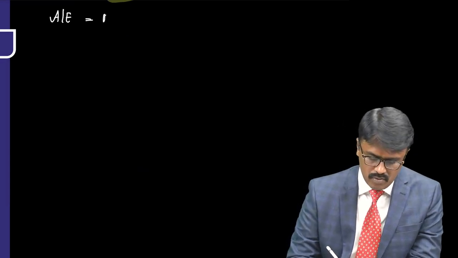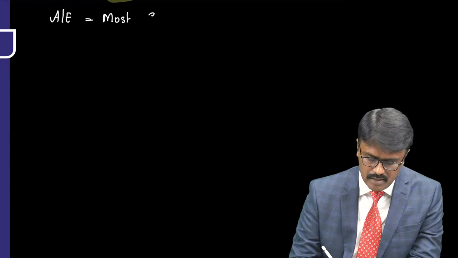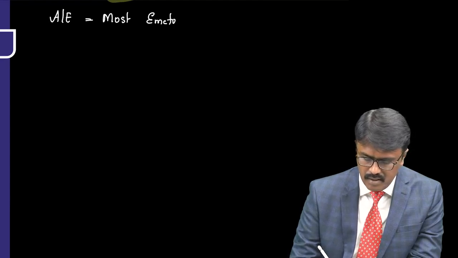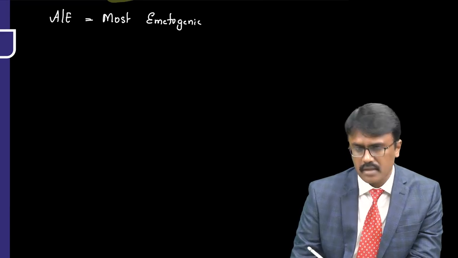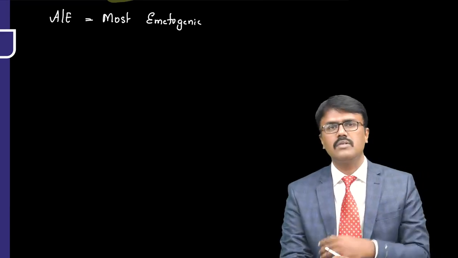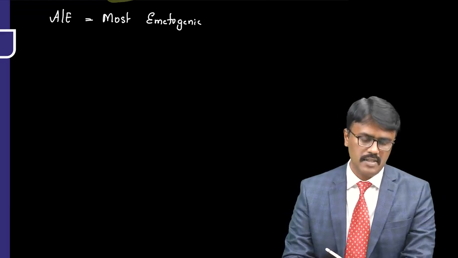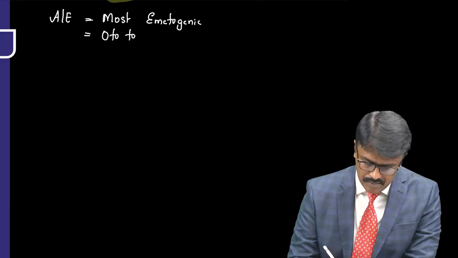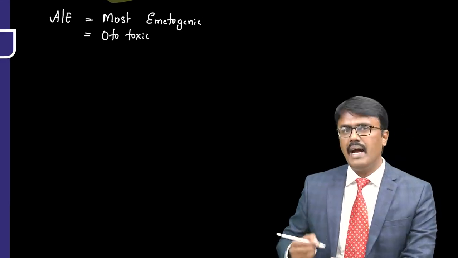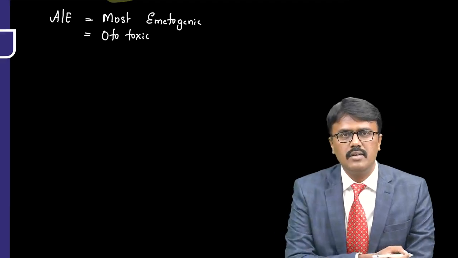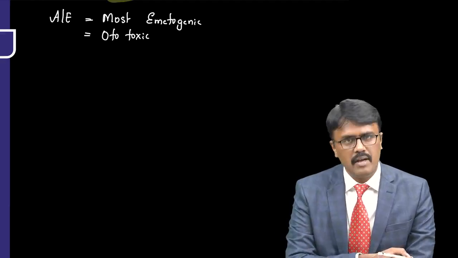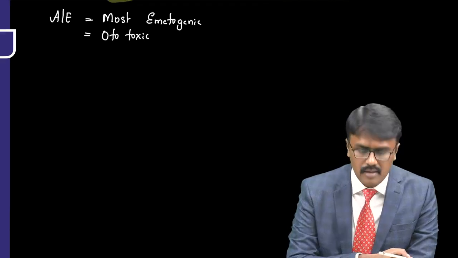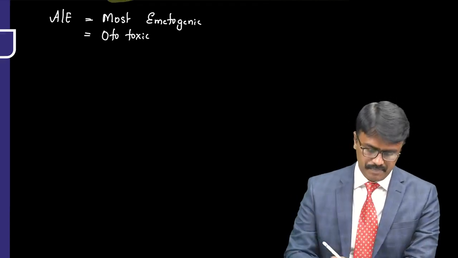It is also the most emetogenic anti-cancer drug. If they ask you which is the most emetogenic, cisplatin, then comes cyclophosphamide. So first is always cisplatin, and it also causes ototoxicity. Can you tell me some antibiotics which can cause ototoxicity? You are right, vancomycin, and this drug, cisplatin, also causes ototoxicity.